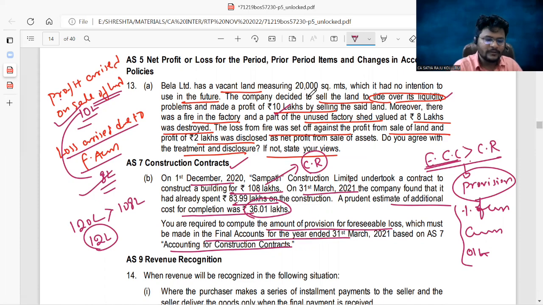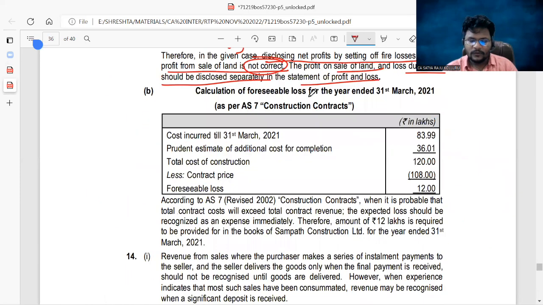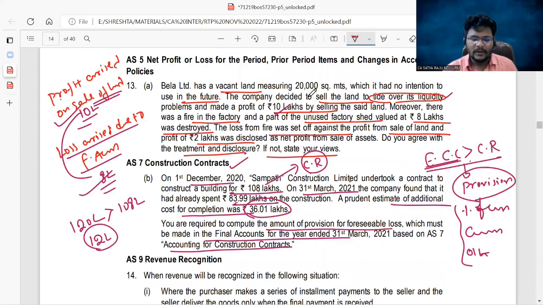As per these provisions, let me cross check the answer with the solution. The total estimated contract cost is 120 and the contract price is 108, therefore the foreseeable loss is 12 lakhs. As per AS 7, when it is probable that total contract cost will exceed total contract revenue, the expected loss should be recognized as an expense immediately, irrespective of, here the provisions were not given completely. You can write the complete provisions as well: irrespective of percentage of completion, irrespective of whether work has commenced or not, even though the entity is getting profits from other construction contracts. Is it okay, guys?